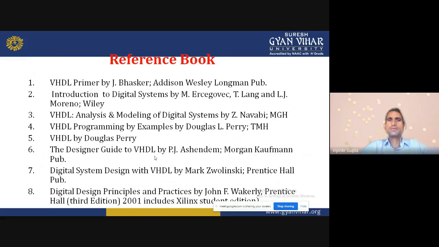The VHDL Primer by J. Bhaskar is a good book. But Mr. J. Bhaskar is assuming that the student of VHDL already knows the concepts of digital electronics. After that, he will come to that part. So that is the difference.